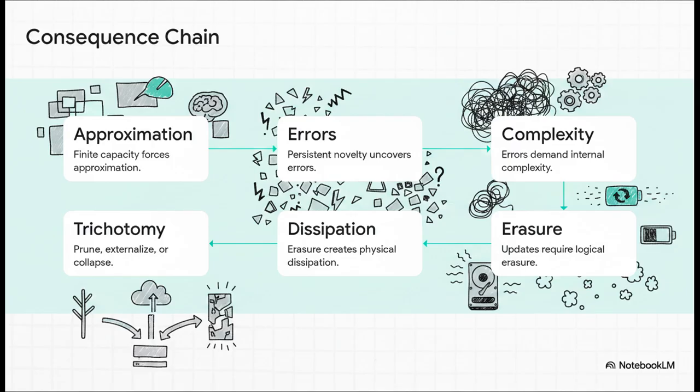Eventually, as free energy budgets run dry, the system hits a hard limit. It has to enter a trichotomy. It either prunes its internal complexity, externalizes its representational load out into the environment, or it collapses entirely.